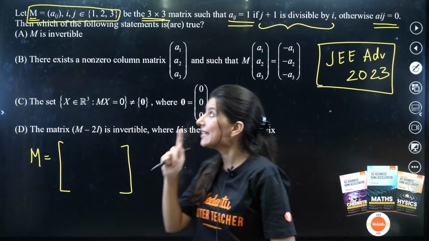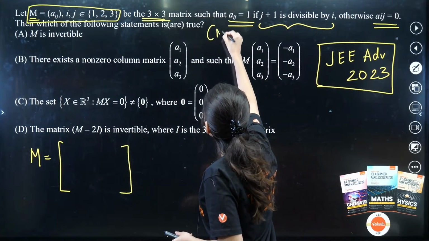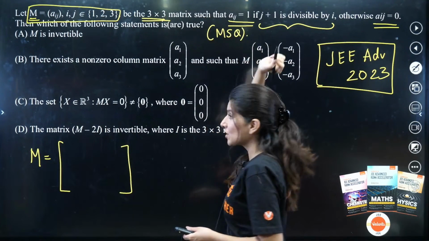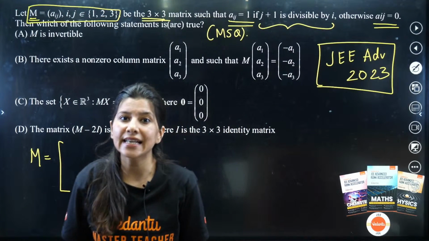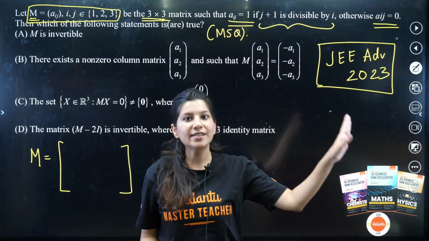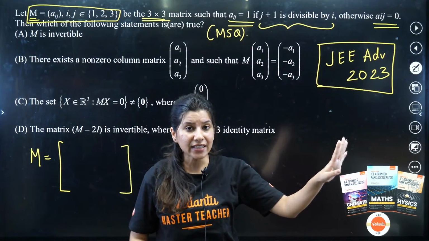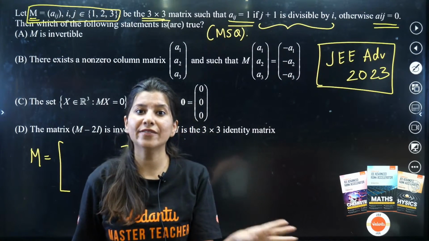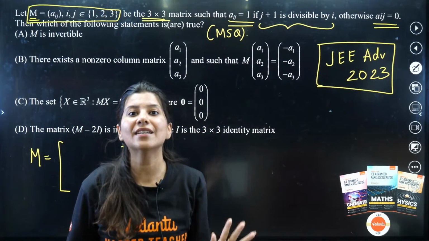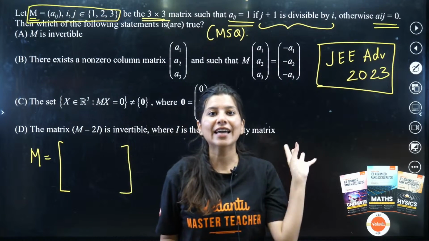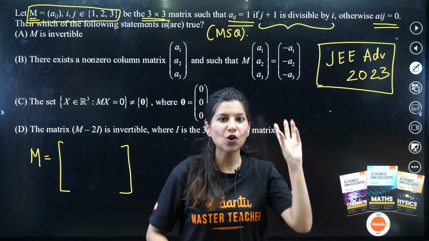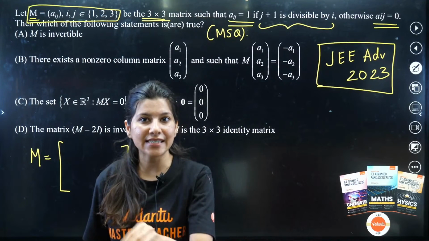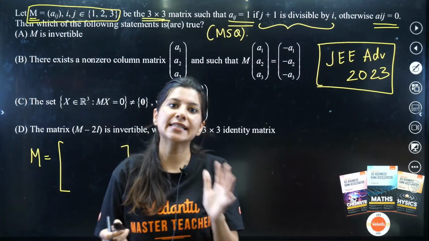So this is a multi-select question. Please understand, this is an MSQ, a multi-select question, and trust me, multi-select questions are the most difficult ones, more difficult than even matrix match. So I highly recommend that you focus first on single correct, then matrix, then numerical, and then multi-select questions.